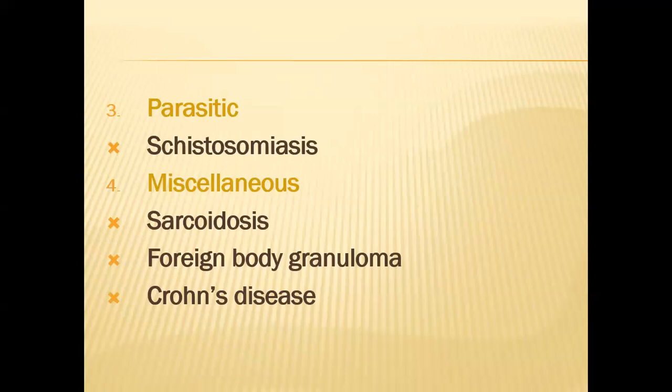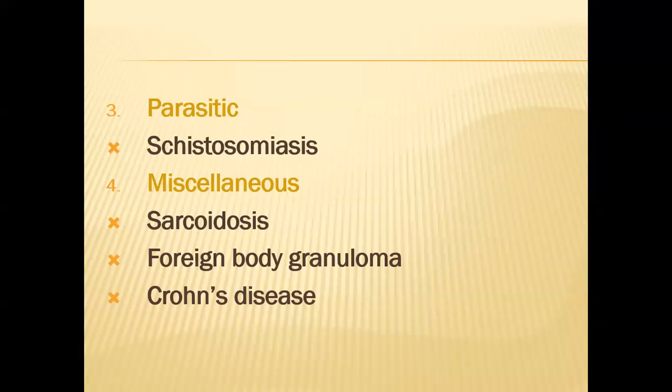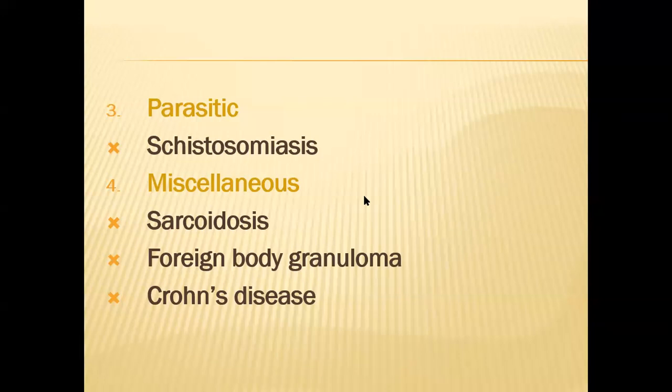A parasitic infestation in which we see granuloma is schistosomiasis. There are many types of schistosoma, such as haematobium and japonicum, but we see granuloma in schistosomiasis. Another condition in which we see granulomatous inflammation is sarcoidosis, a disease of unknown etiology. Foreign body granuloma occurs due to different types of foreign bodies, and these foreign bodies produce the granuloma.